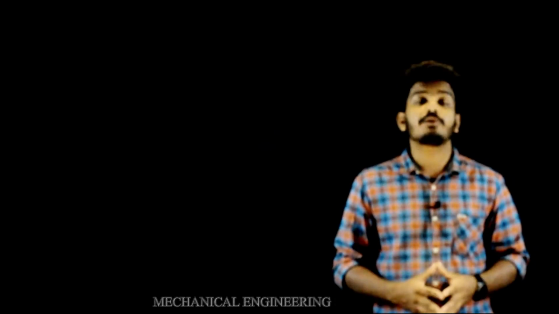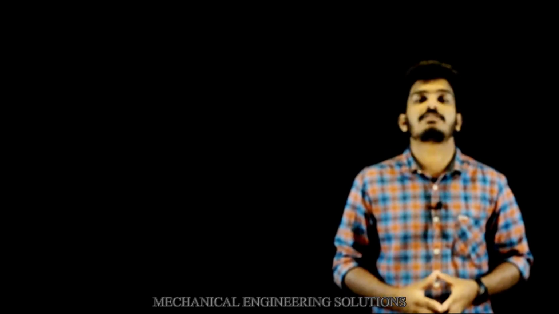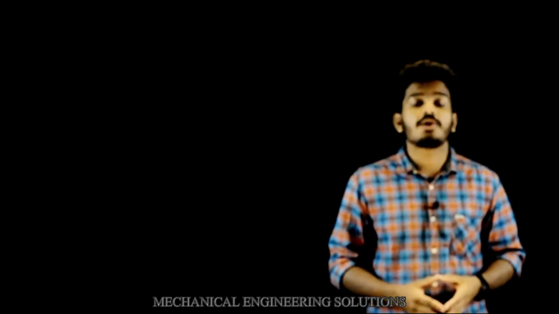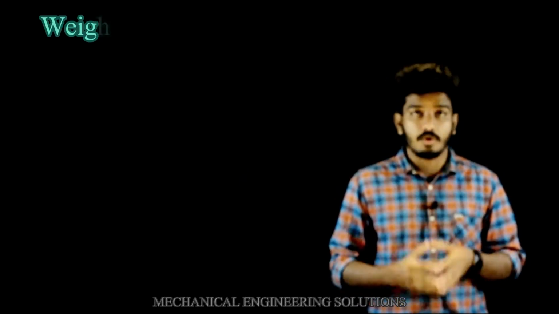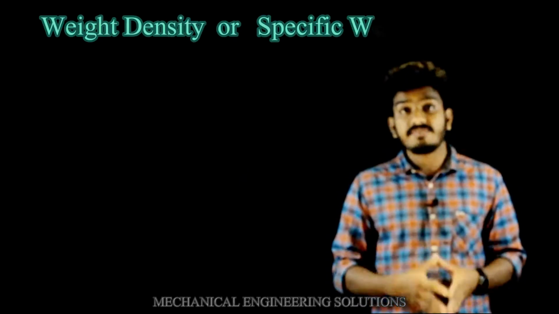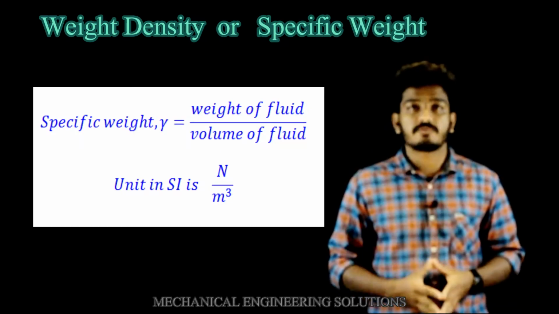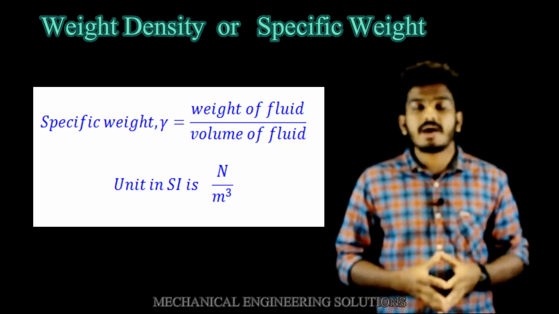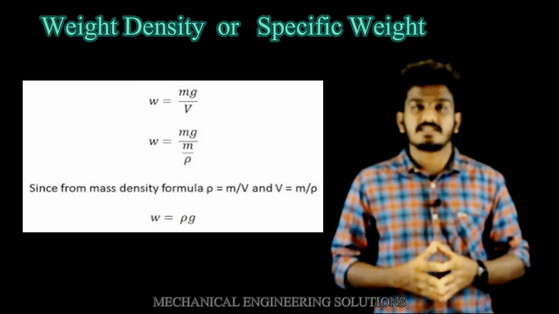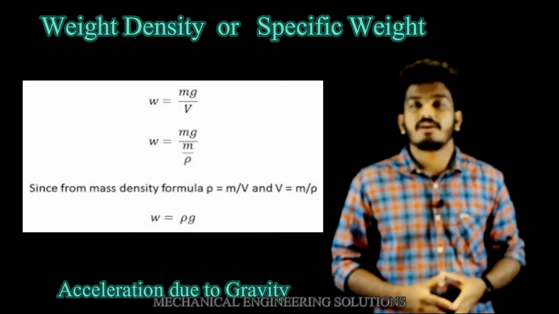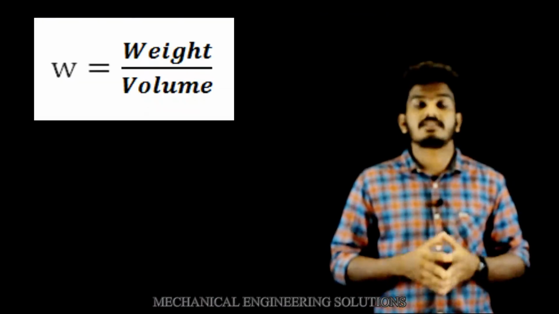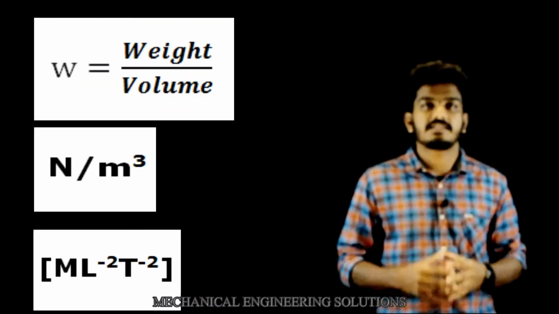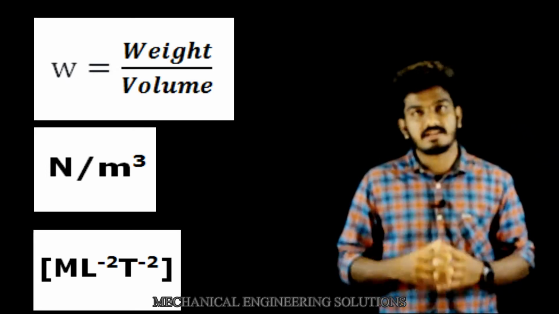In this video, we will talk about the remaining topic of properties of fluids. In the last lecture, we studied the mass density. Now, we will go through the weight density or specific weight. The specific weight is defined as the ratio of weight of fluid to the volume of fluid. When we compare with mass density, weight density is dependent on acceleration due to gravity. The unit is Newton per meter cube. Weight density has dimension M L raised to minus 2 T raised to minus 2.